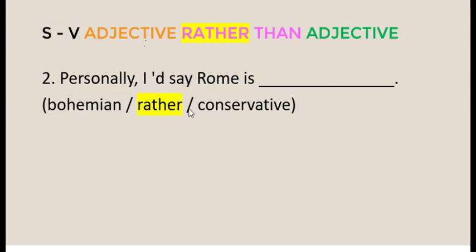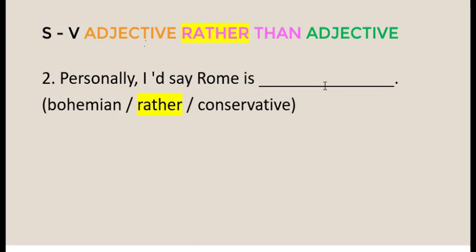Based on the clue, we know that we have to use this pattern: subject, verb, first adjective, rather than, this is the clue given, and then the second adjective. Question number 2 wants to compare two adjectives. The first adjective is bohemian. The second adjective is conservative.